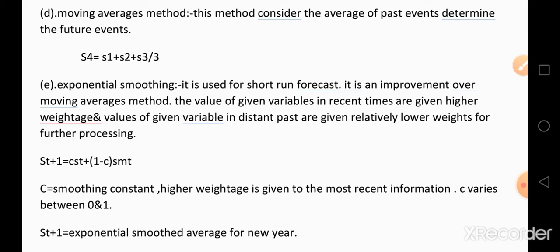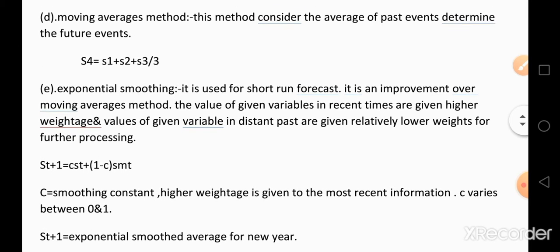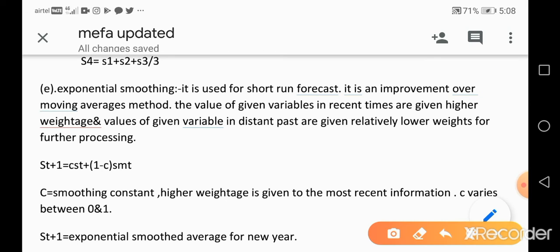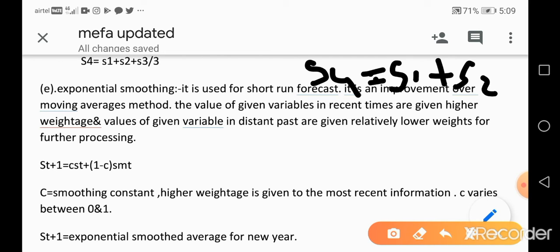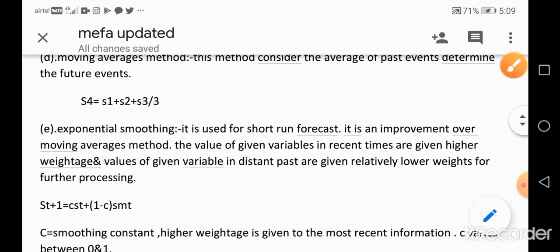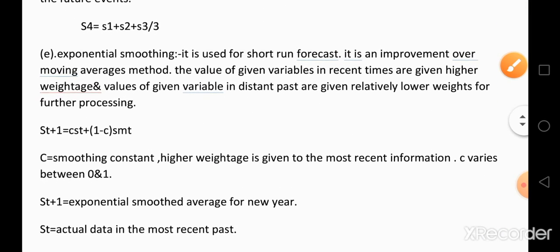That is, S4 is equal to (S1 plus S2 plus S3) by 3. This is called the moving averages method.